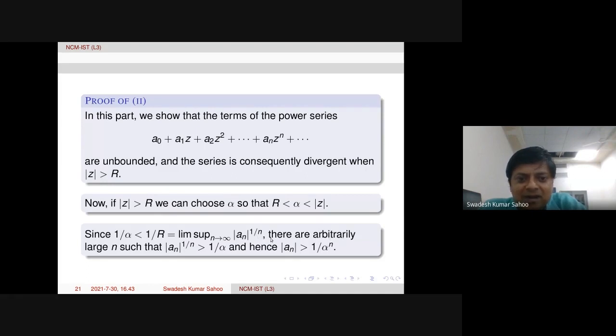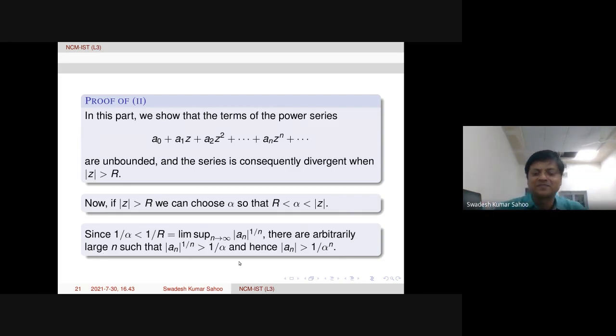There are arbitrarily large n such that, because the lim sup is 1 over r, which is bigger than 1 by alpha, this quantity, the absolute value of a_n power 1 by n, will still be larger than 1 over alpha. This is always possible by definition. Equivalently, mod a_n is bigger than 1 over alpha power n, for arbitrarily large n.